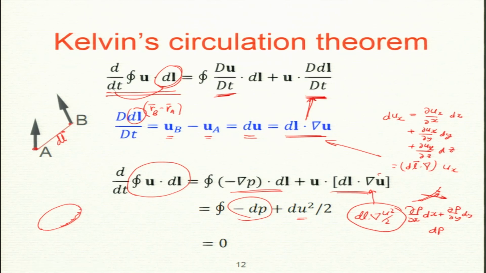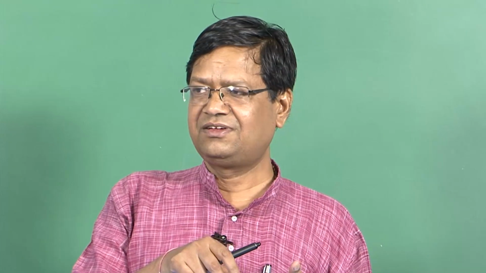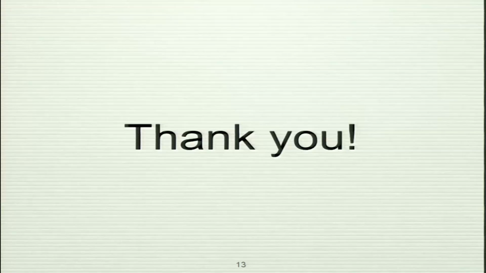Okay, so, these are the four conservation laws I discussed today. Kinetic energy, kinetic helicity for 3D, and then kinetic helicity and entropy for 2D, and then circulation. So, this ends. Thank you.